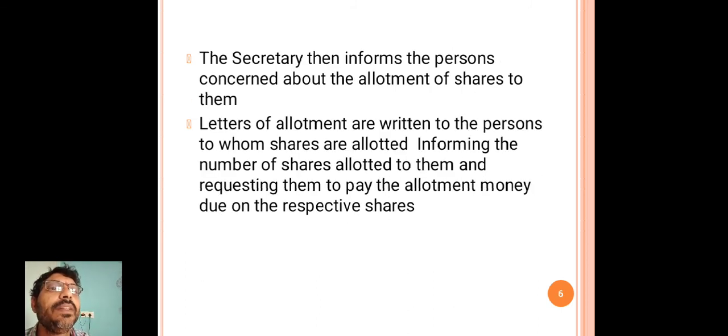The secretary then informs the persons concerned about the allotment of shares to them. And the secretary writes a letter of regret to the persons who have not been allotted any share.